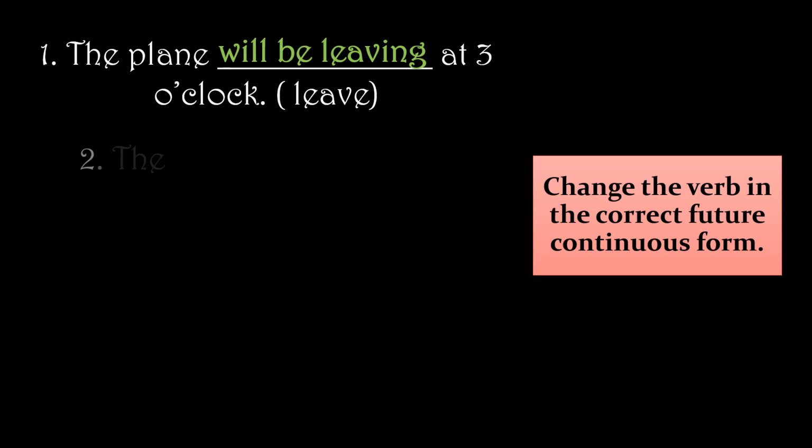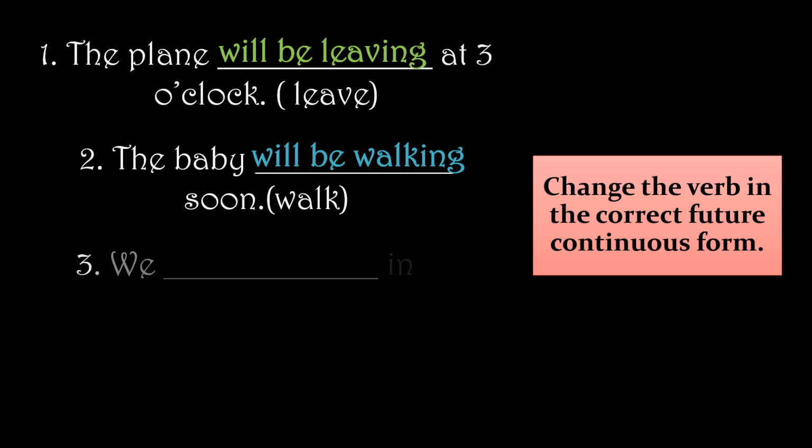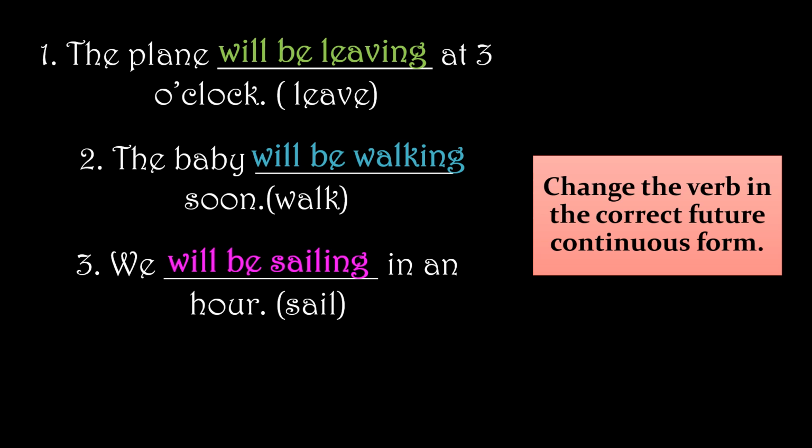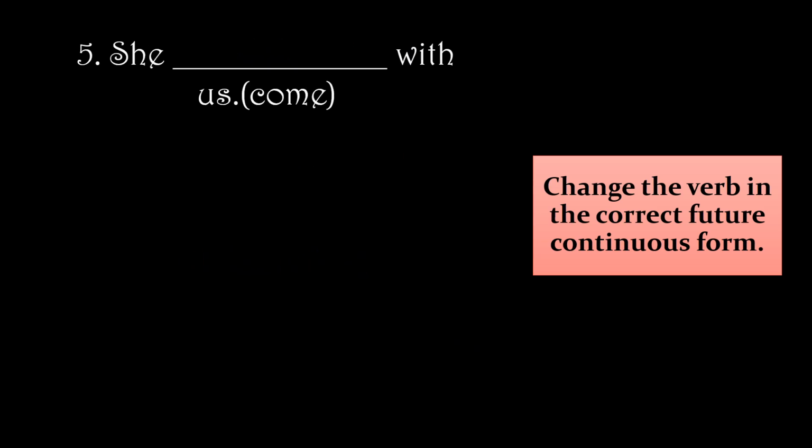The baby dash soon. The verb is walk. The baby will be walking soon. We dash in an hour. The verb is sail. We shall be sailing in an hour. Summer term dash on 20th. The verb is start. Summer term will be starting on 20th. She dash with us. The verb is come. She will be coming with us.